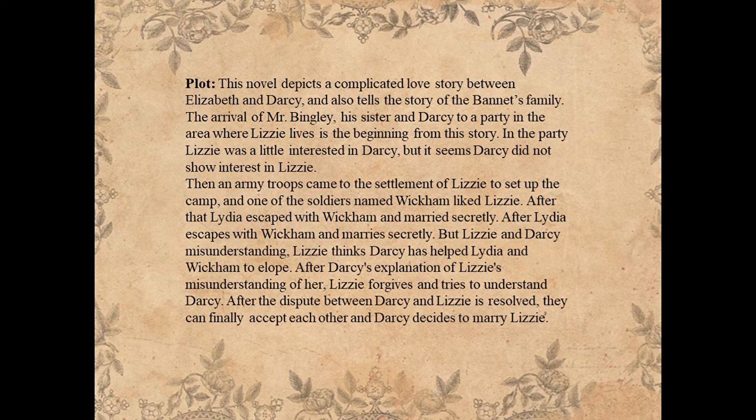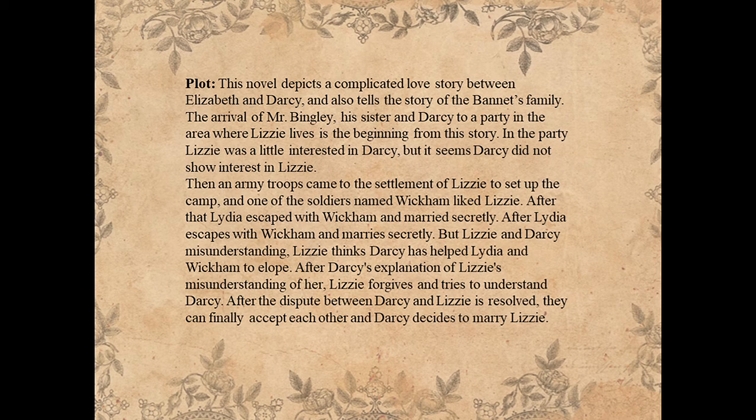Like I mentioned before, this novel uses classic and high-style language, so I can learn new words that I never heard before. So those are the positive sides of this novel.